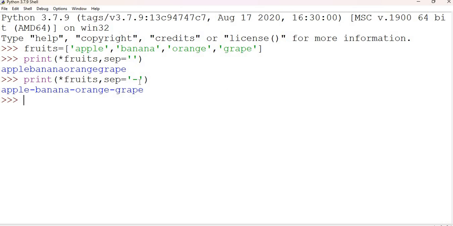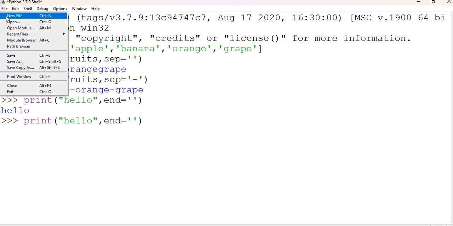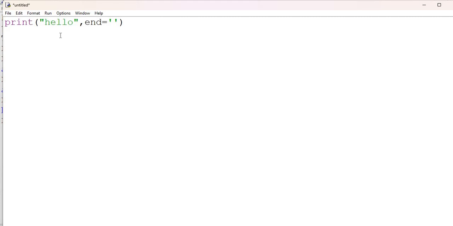Now let's see an example where we want to print a sentence on the same line. I'm going to use the print function: hello, end. Let me choose a file that will be more clear.